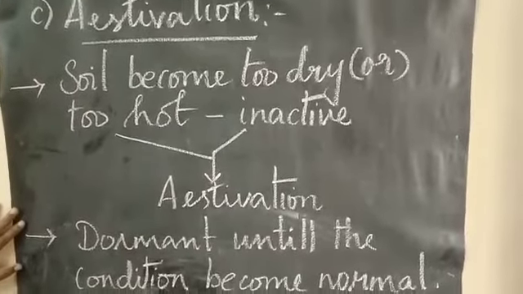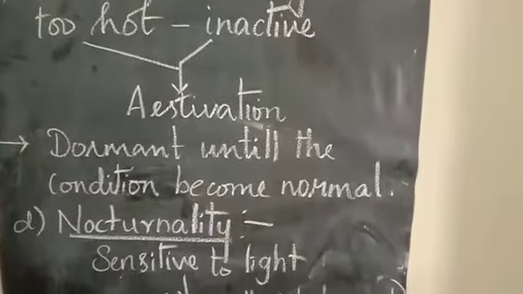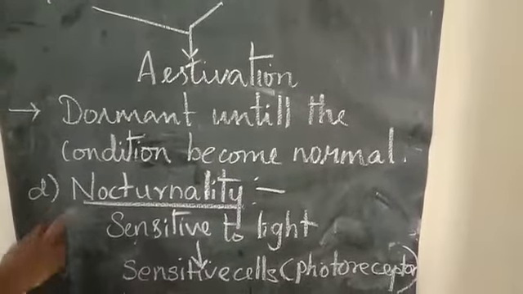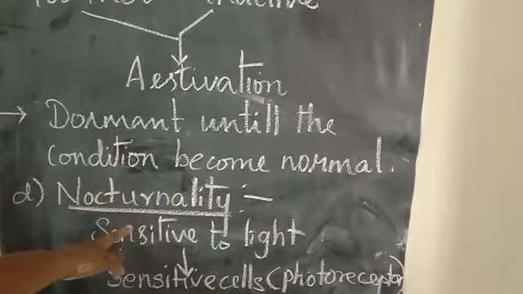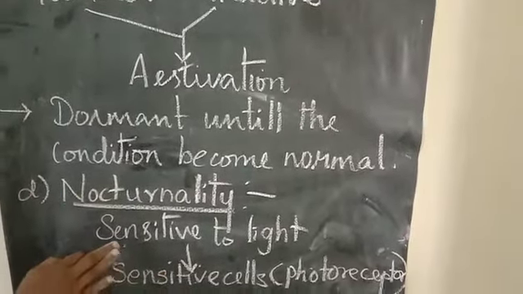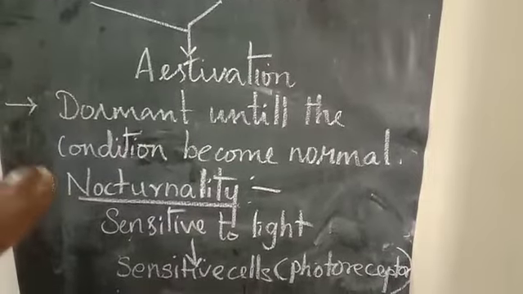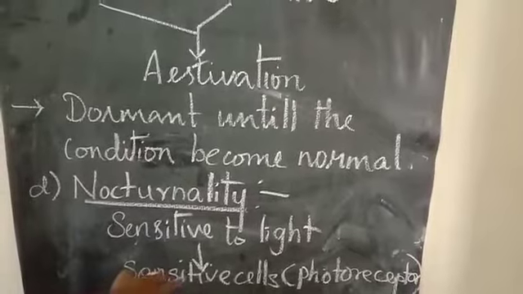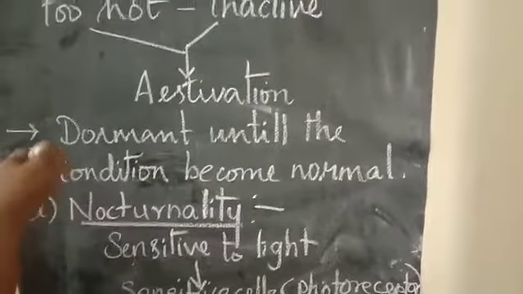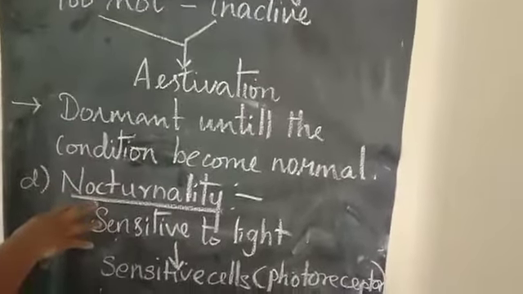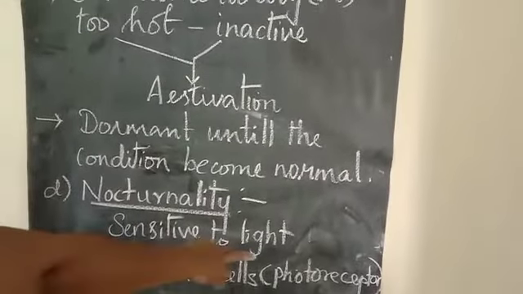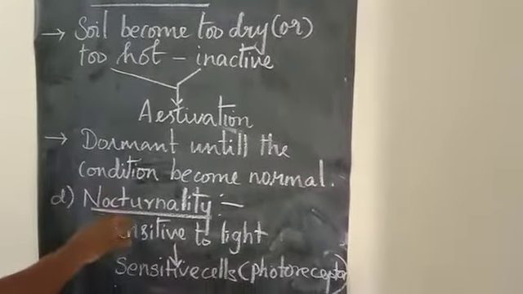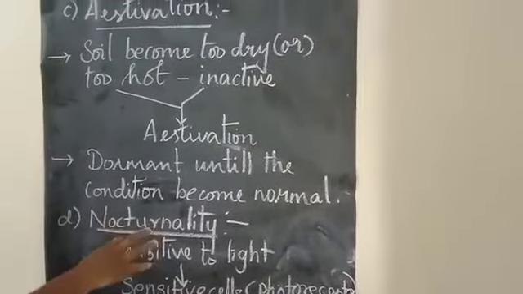And next, nocturnality, which is about sensitivity to light. The earthworms are sensitive to the light, and they do not have eyes actually. They are sensitive to light because of the sensitive cells which are present all over their body, the skin we can say. These sensitive cells are called photoreceptors, and they are present on their skin.